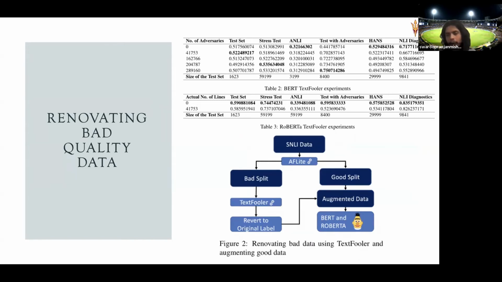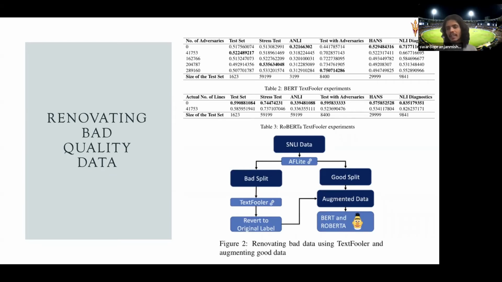To show the efficacy, in the SNLI data we find out which are the bad splits, the bad samples which should be rejected, and which are the good splits that should be retained, right? The good split we keep as it is. Now the bad split we input to TextFooler and we convert them to adversarial samples.